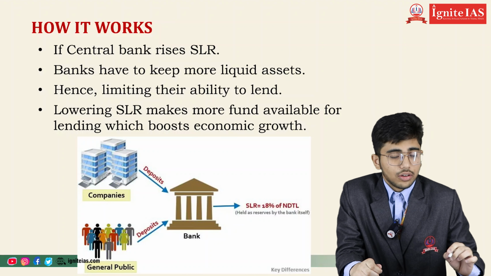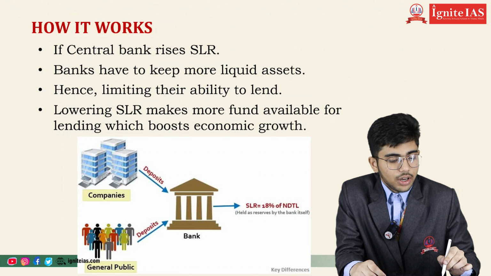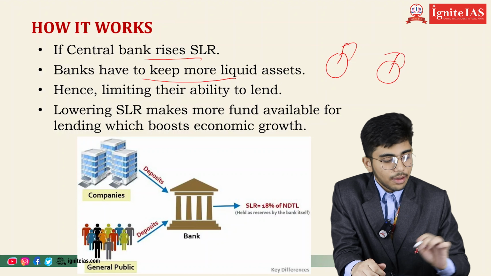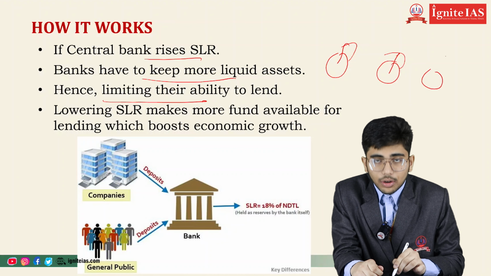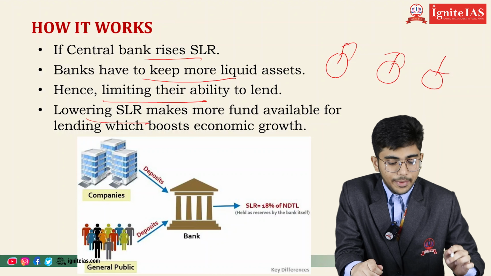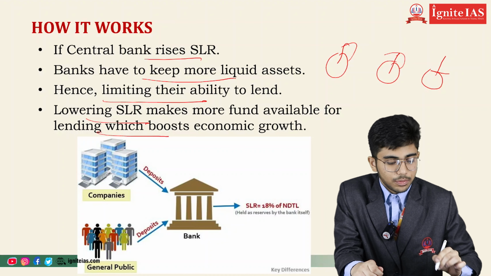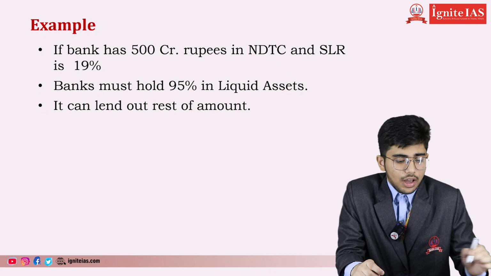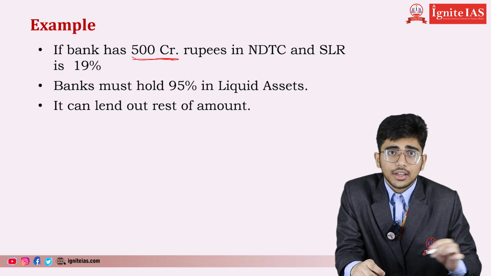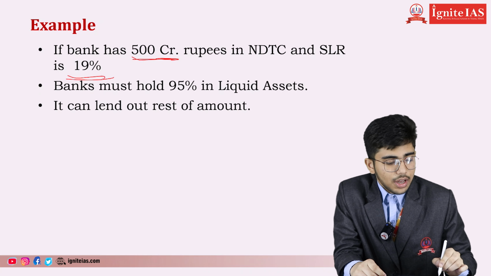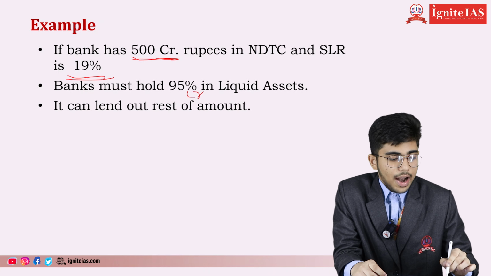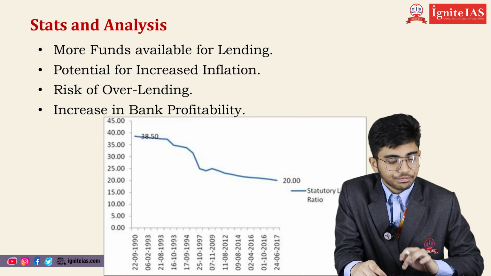How it works. Coming to how SLR works, if the central bank raises SLR, banks have to keep more liquid assets with them and hence their ability to lend is limited. Lowering the SLR makes more funds available for lending, which boosts economic growth. For example, if the bank has 500 crore rupees in NDTL and the SLR is 19%, then banks must hold 96 crore in liquid assets and can lend out the rest of the amount.